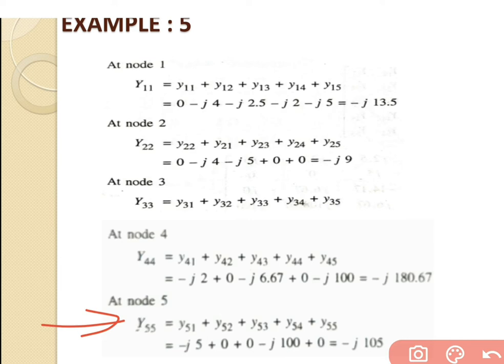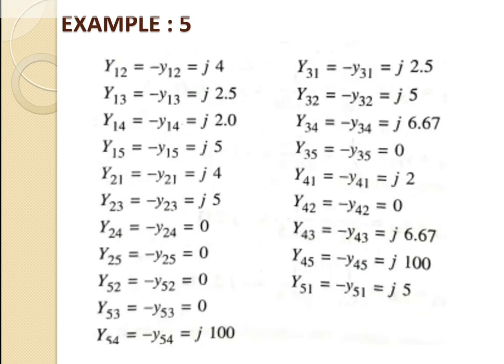But only 2 buses are connected. The first is y51, and the second is y54, connected at bus number 5, and the remaining 3 lines are not connected at bus number 5. So for those, we will assume a value equal to 0. If we solve this equation, we will get the answer of minus j105. So this is the answer for the self admittance at bus number 5.